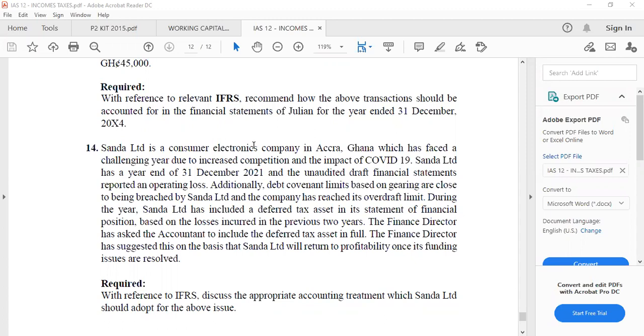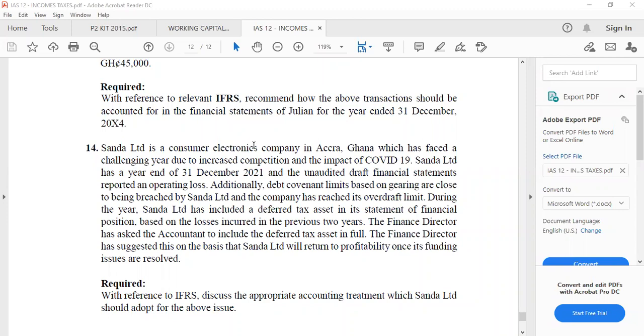During the year, Sander Limited has included a deferred tax asset in its statement of financial position based on the losses incurred in the previous 2 years. The finance director has asked the accountant to include the deferred tax assets in full, on the basis that Sander Limited will return to profitability once its funding issues are resolved. With reference to IFRS, discuss the appropriate accounting treatment which Sander Limited should adopt for the above issue.